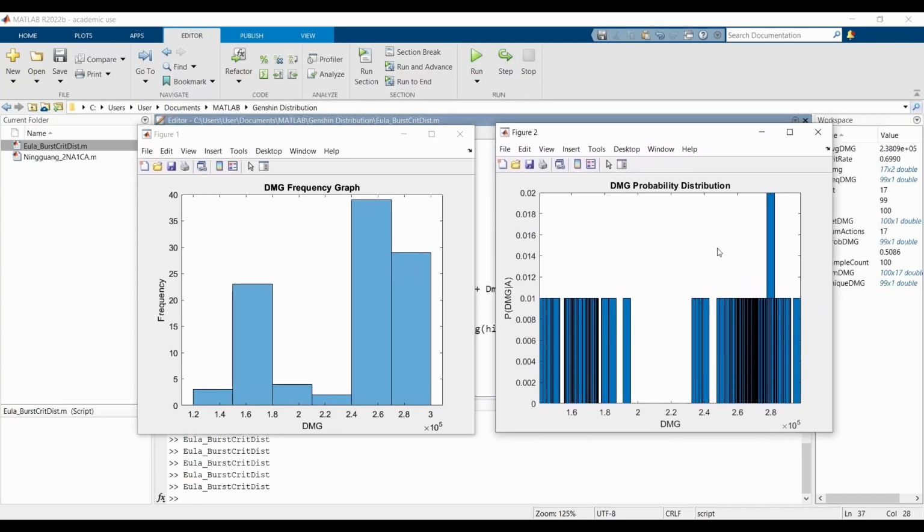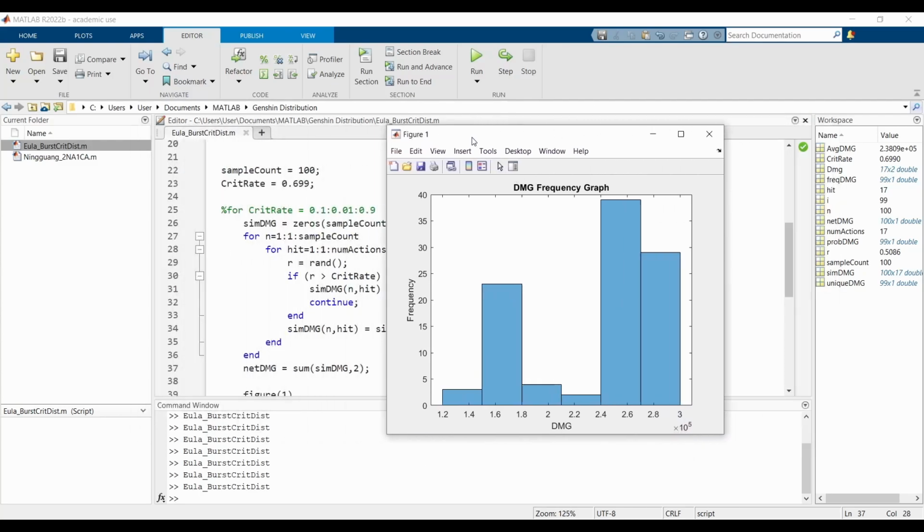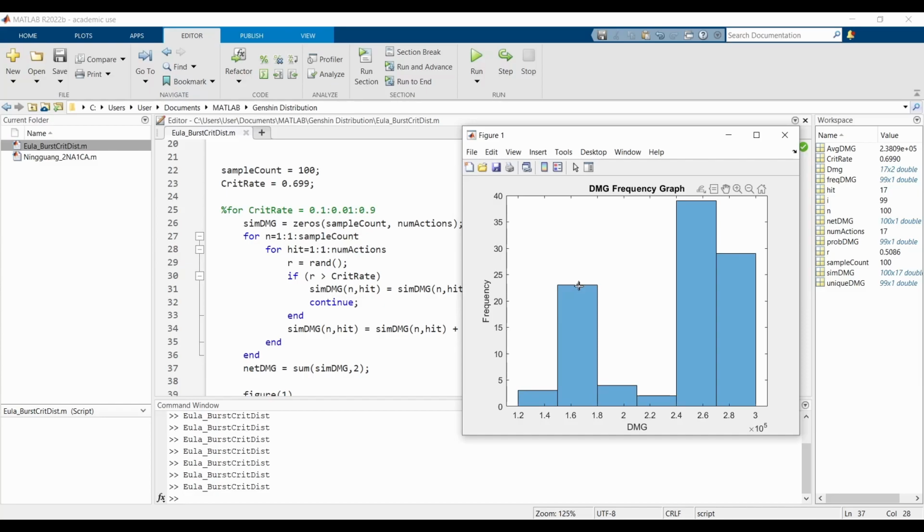So this is starting to look a little bit interesting, but I have to say this probability distribution is not exactly looking the most useful, so let's focus on the frequency graph. This is a histogram, so essentially if a value lies between its bin edges, so if the damage is between 150,000 and 180,000, we essentially count how many times damage has been dealt between those values. And that's what this histogram does, and that's why it's a frequency graph.